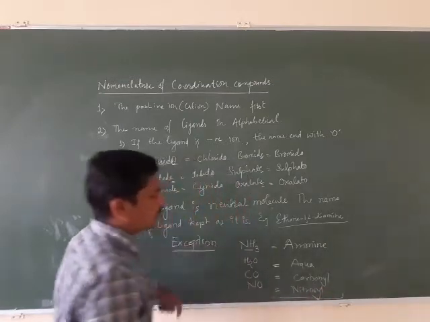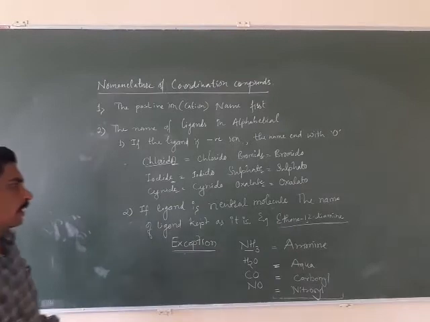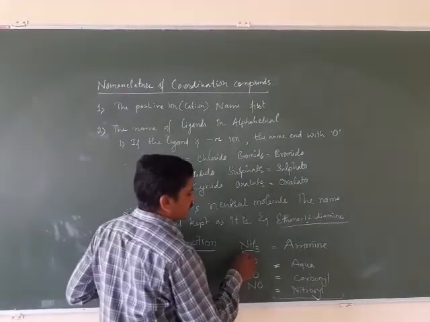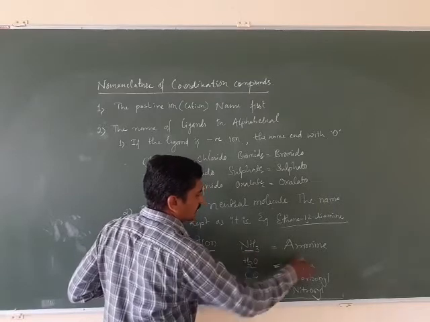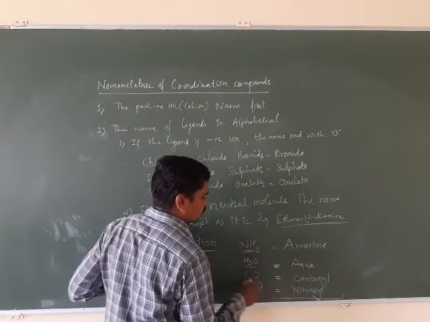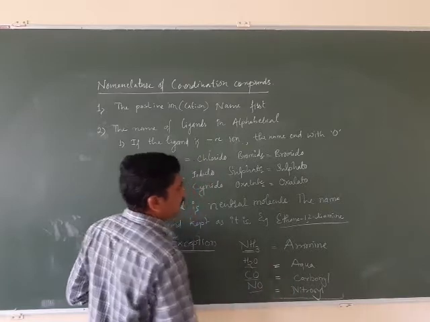So these are the exceptions for neutral ligands: NH3 becomes ammine, H2O becomes aqua, CO becomes carbonyl, NO becomes nitrosyl.